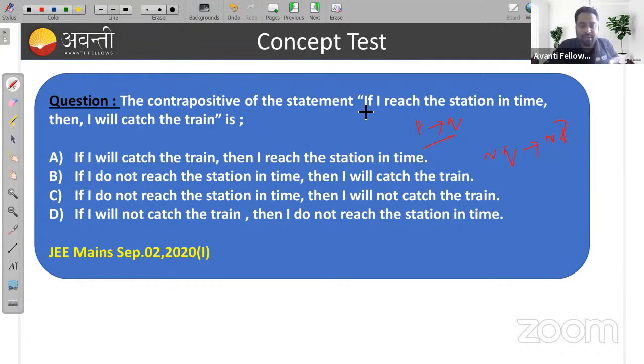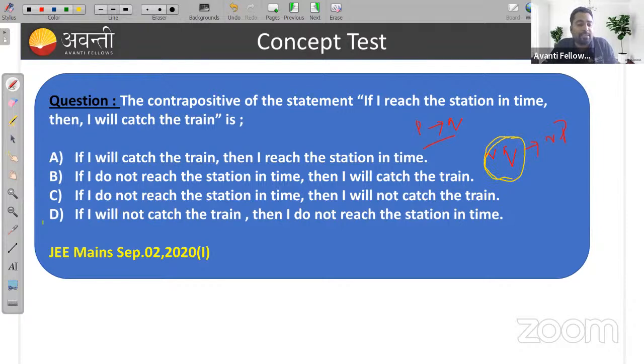Here P is, if I reach the station in time, then Q is, I will catch the train. So you need to first find negation of Q. I will catch the train, so the negation will be, I will not catch the train. Then, if I will not catch the train, then I do not reach the station in time.